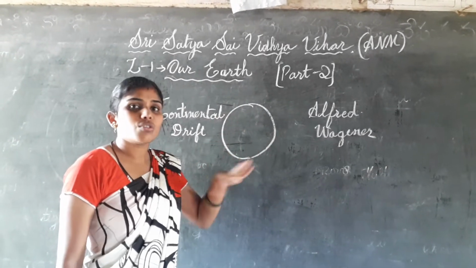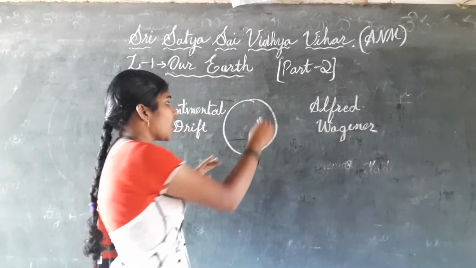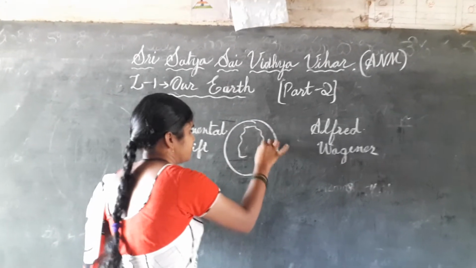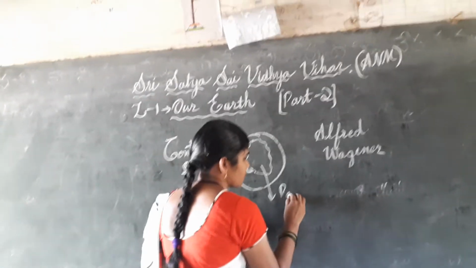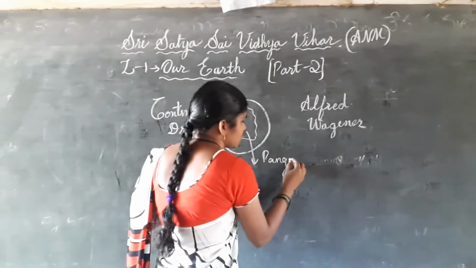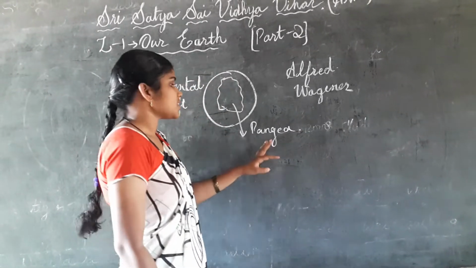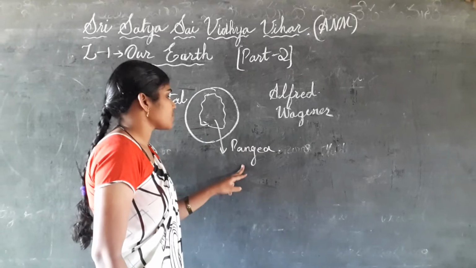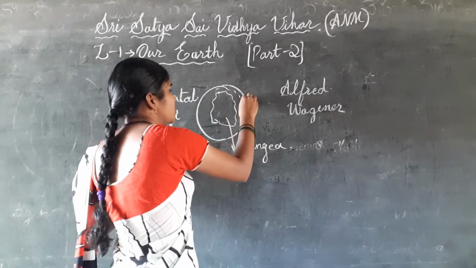There was only one land, which is called Pangaea, and the other part was filled with water.